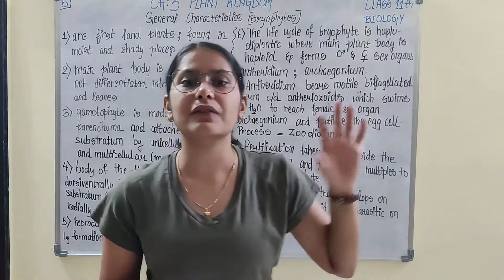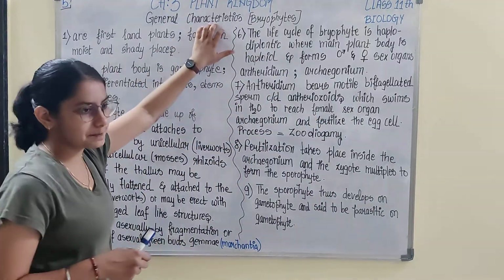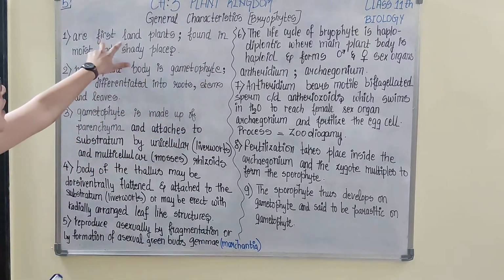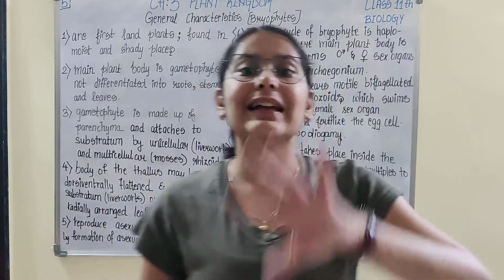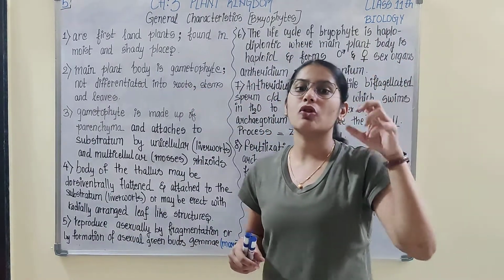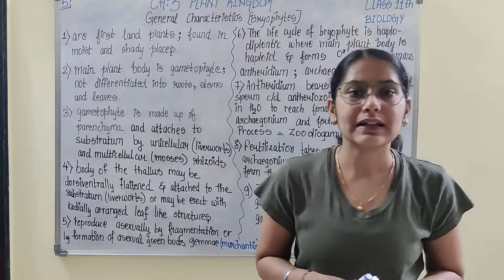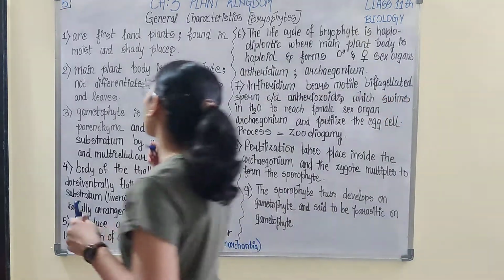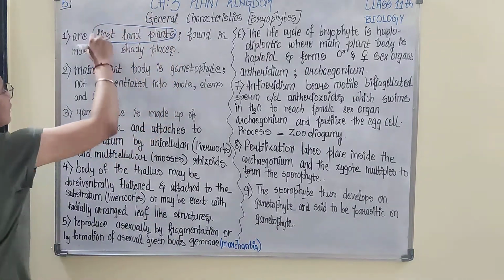Now, general characteristics of bryophytes. We start with this: they are the first land plants. If you recall, the most common habitat of algae was the aquatic environment, but bryophytes are the first land plants.